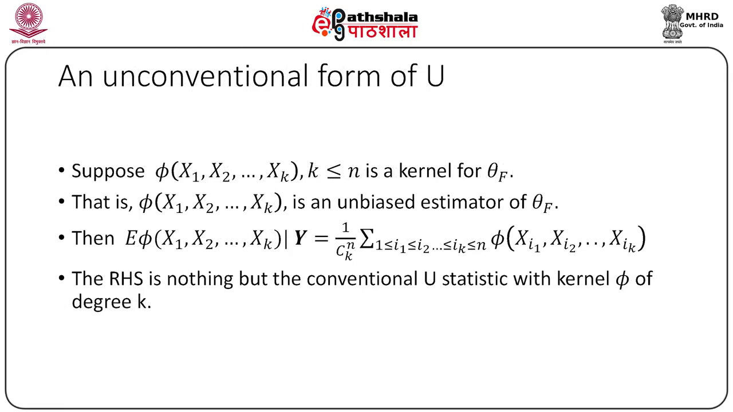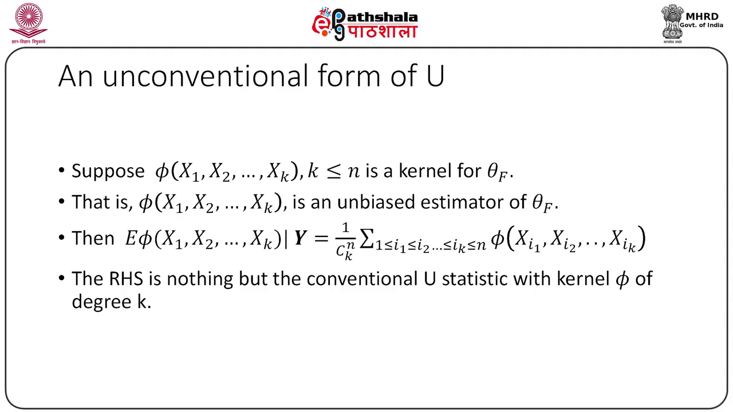Now, we shall see whether a U statistic is a function of the sufficient statistic. Suppose theta(F) is a functional defined on some script F, and phi(x1, x2, ..., xk) for k less than or equal to n is a kernel for theta(F).